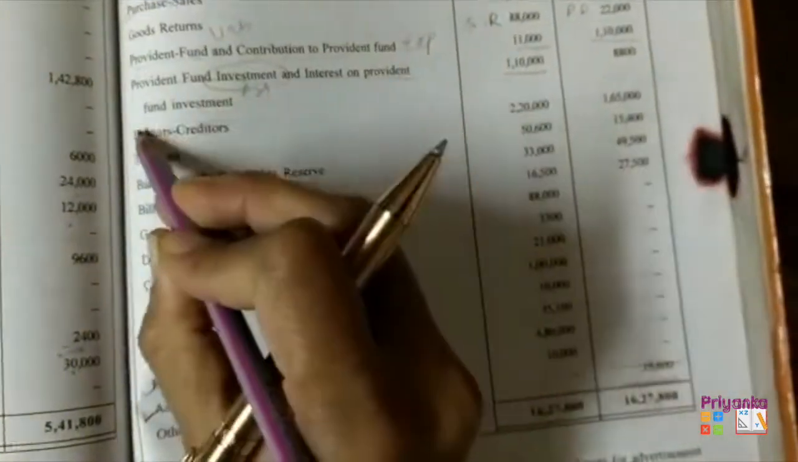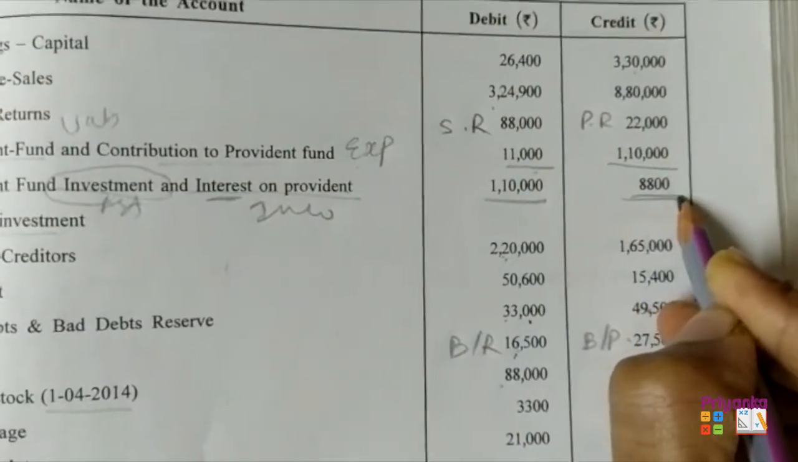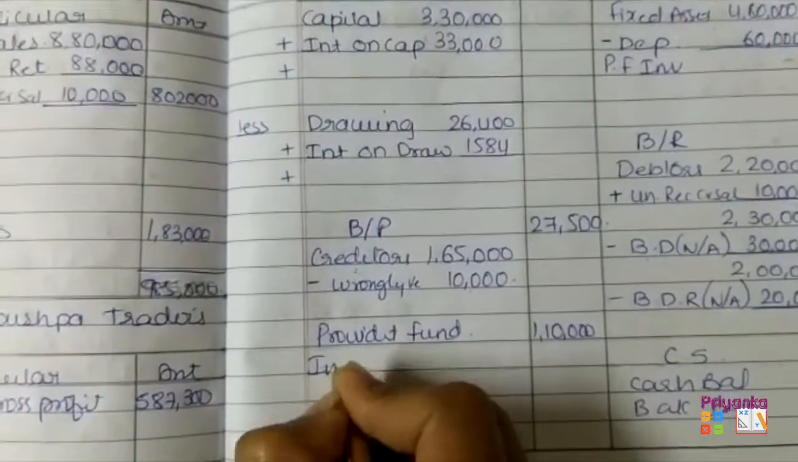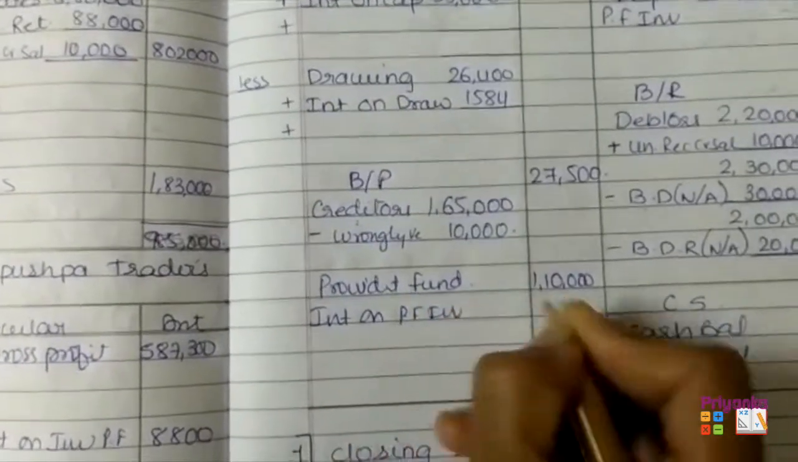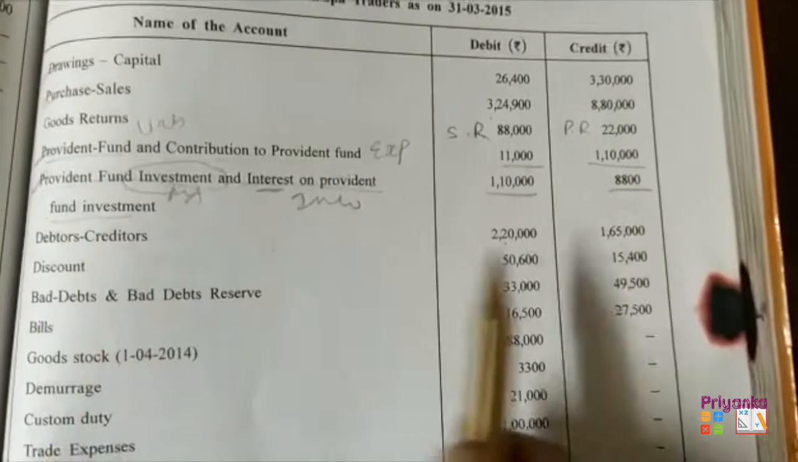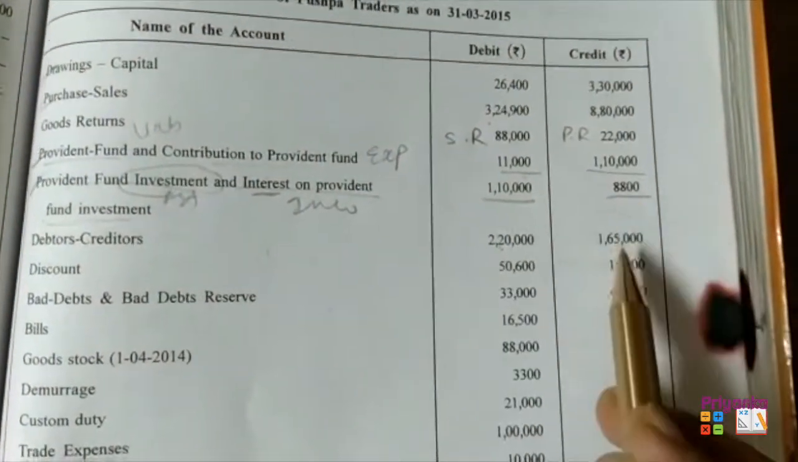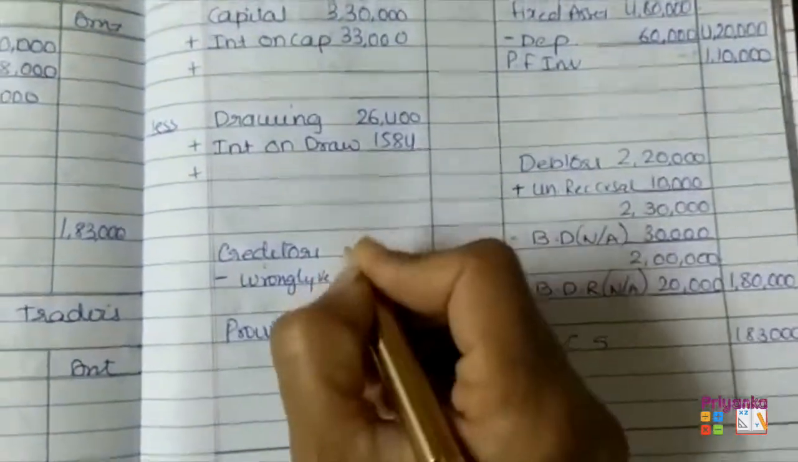Interest on provident fund investment, 8,800, is a liability for our company. So take it to the balance sheet and write down interest on provident fund investment, that is 8,800. Next is debtors and creditors. The amount given on the debit side is debtors and the amount given on the credit side is creditors. The debtors amount we already wrote. Here the creditors value is